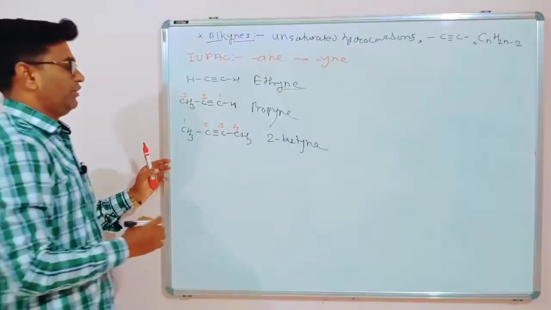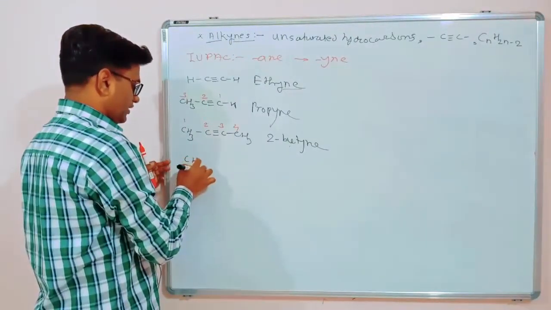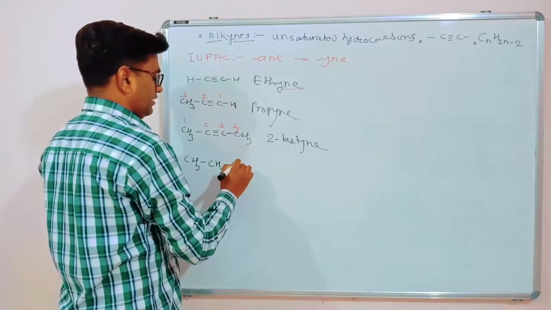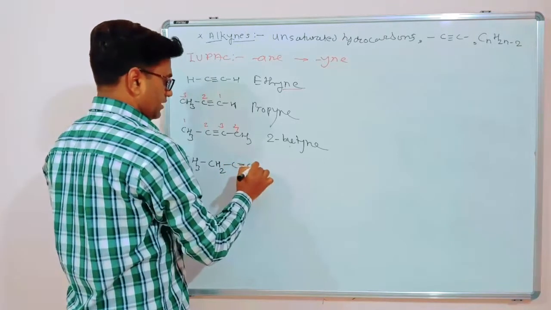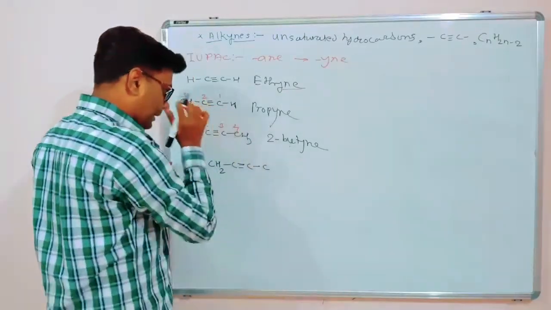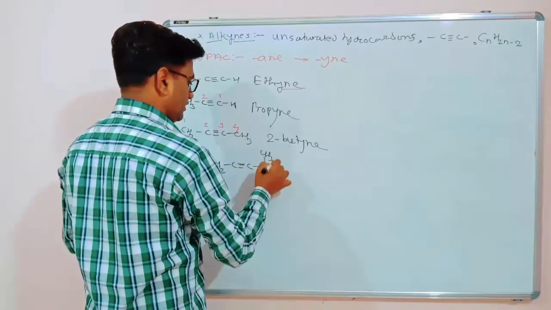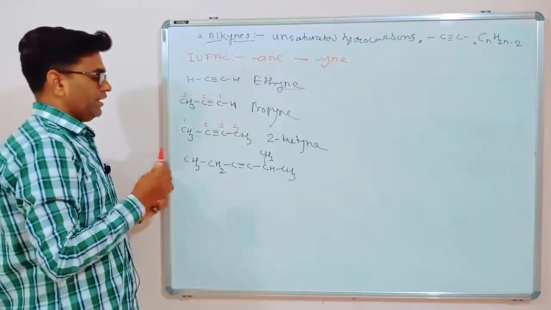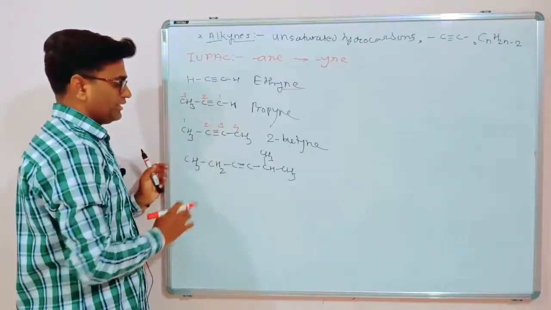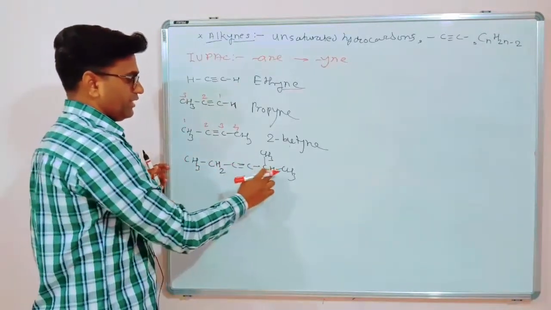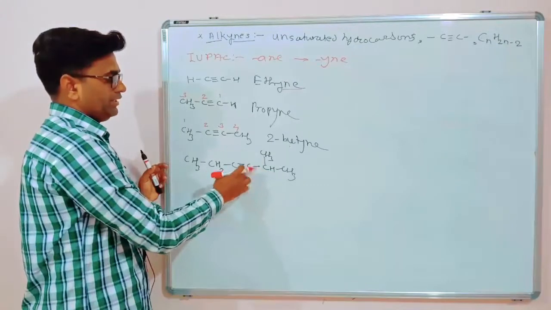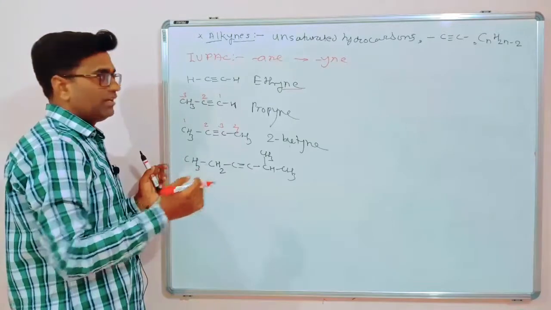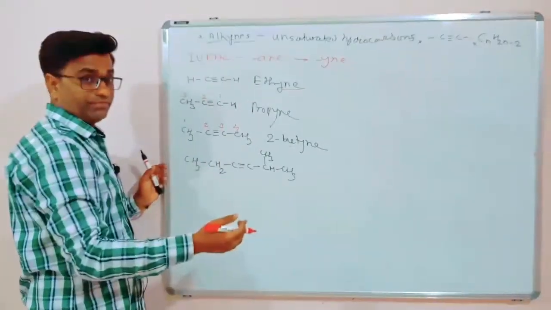2-butyne. For example, CH3 C triple bond C, H2 C, H3, CH, CH3. Now select the longest chain and number where the carbon-carbon triple bond is near. So longest chain 1, 2, 3, 4, 5, 6. So the longest chain is of 6 carbons. So that is hexane, with the triple bond, hexyne.